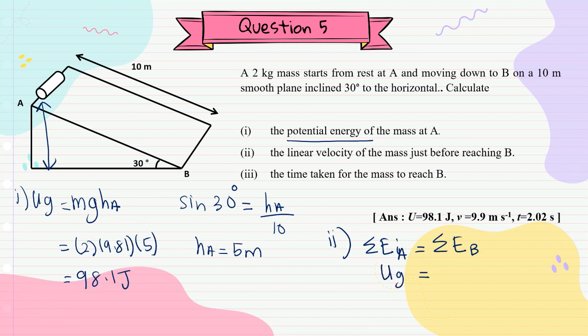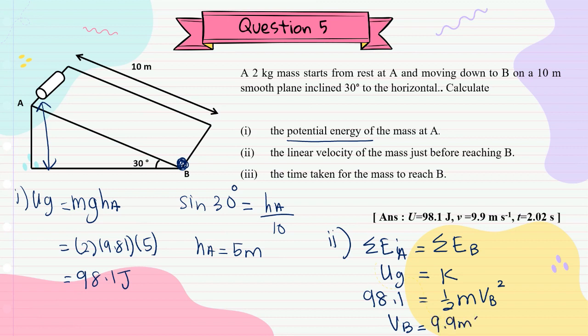At B, because the height is 0, it just has K. UG we have calculated before, 98.1 equals half MVB squared. We can substitute M equals 2, and finally you will get VB